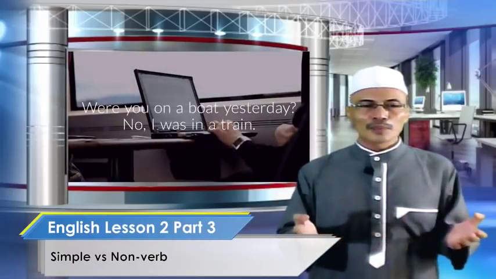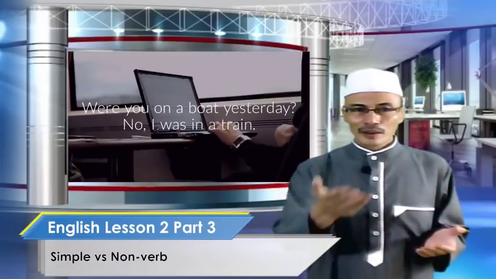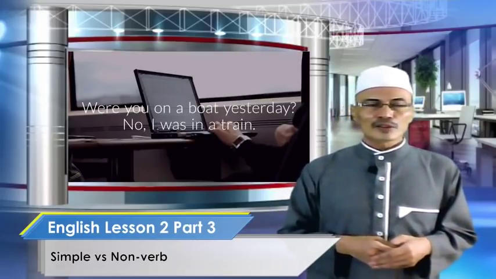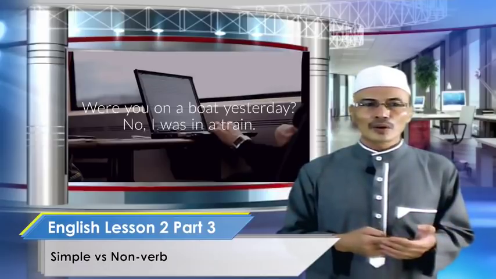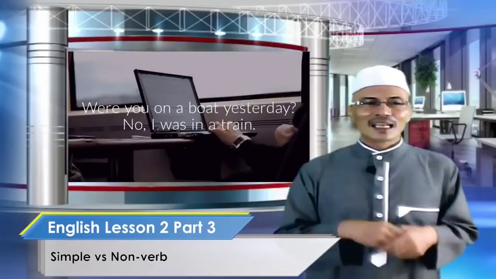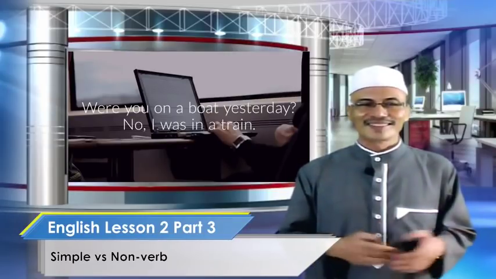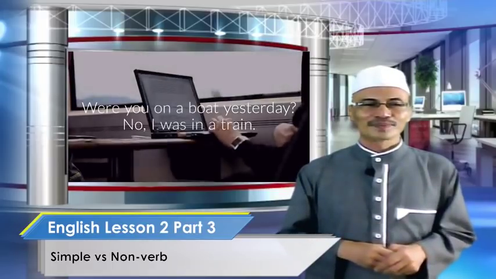Here is another example of a preposition. Where were you? Were you on a boat yesterday? Look at the picture. It is not a boat. So the answer is no, I was in the train. How to say no for the boat? No, I was not on the boat, but I was in a train. Another example.